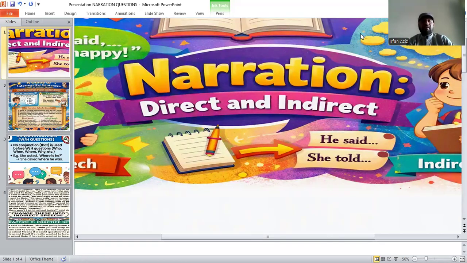Good noon to everyone. Today we are starting with the narration, and its next topic is how to change the narration, or how to change direct speech into indirect speech in questions. We have already done the simple sentences and hope that you might have grasped the basic ideas. The same ideas are there, but there are certain changes which we will discuss today.